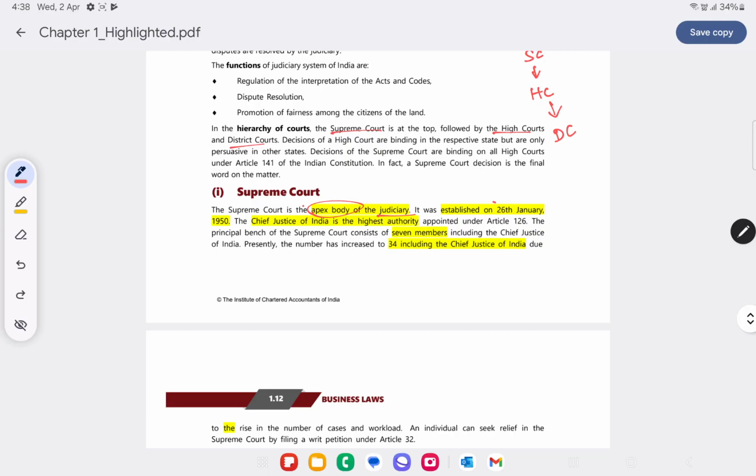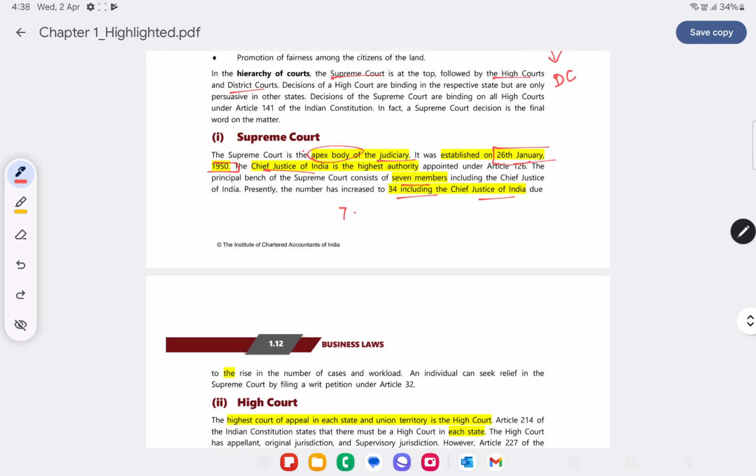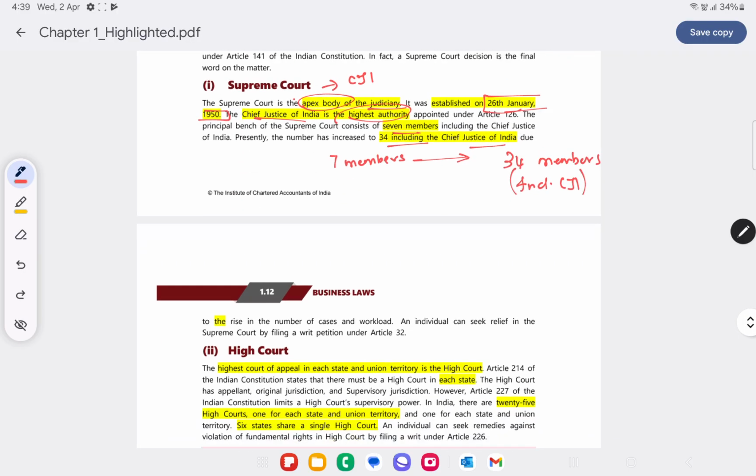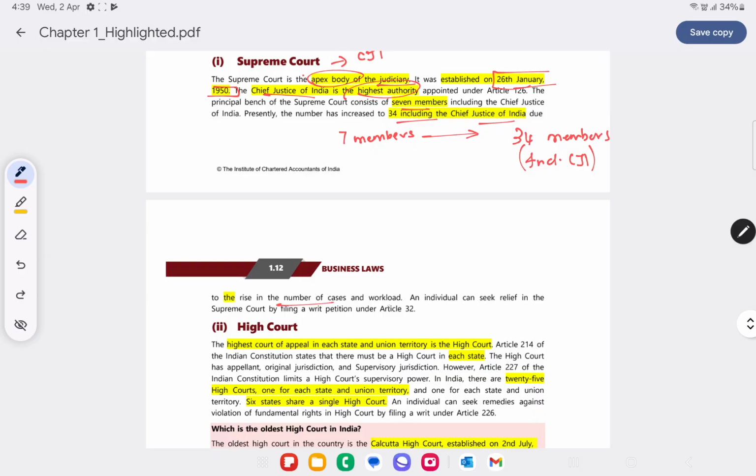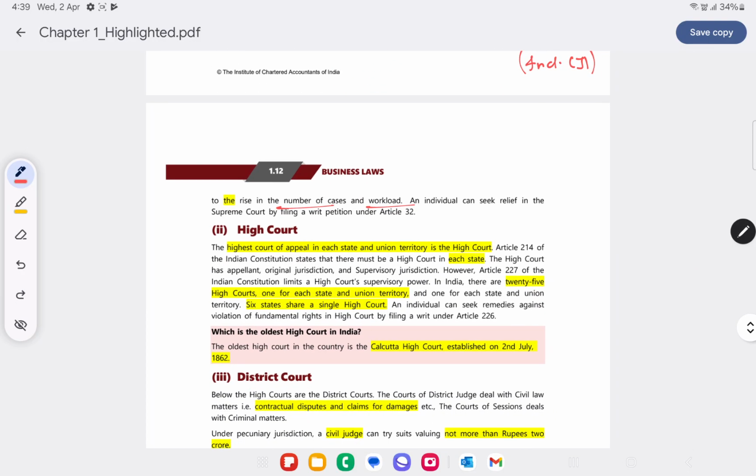It's a supreme authority. It was established on 26 Jan 1950, in the same year of Constitution. Who is the highest authority in Supreme Court? Chief Justice of India. Now totally its constitution comprises of 7 members and now 34, including Chief Justice of India. So earlier there were 7 members in Supreme Court. Now it has been increased to 34 members, including Chief Justice of India. So why has it been increased to 34 members? Because of increase in number of cases and workload, it has been increased to 34 members.